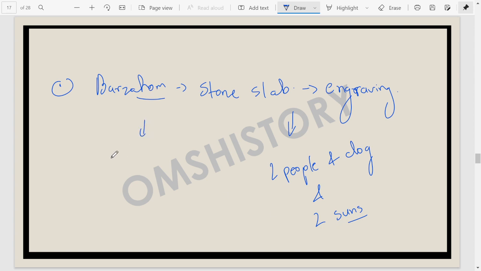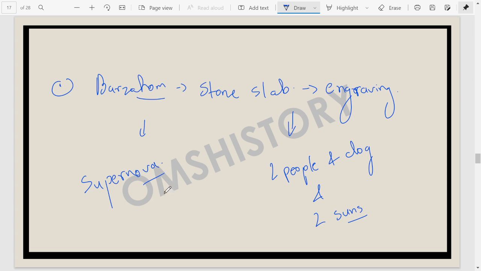Sometimes scholars say that this engraving is the only and the earliest human evidence of the activity called supernova, because in a supernova, when the star dies, it shines brighter, and it looks like there are two suns in the sky.